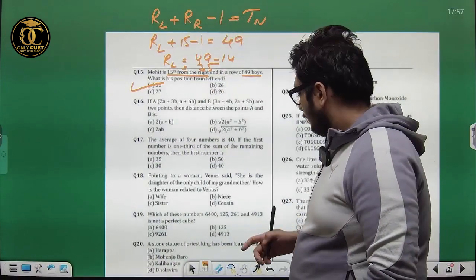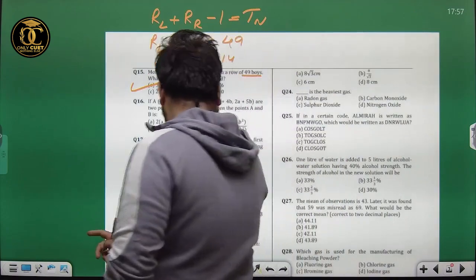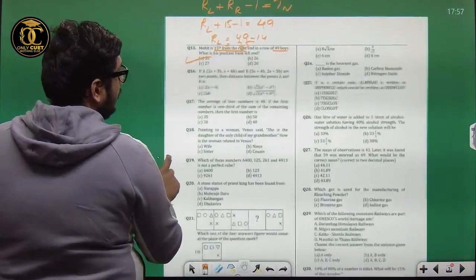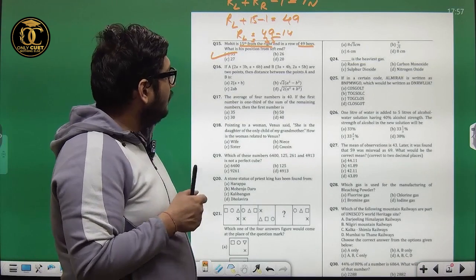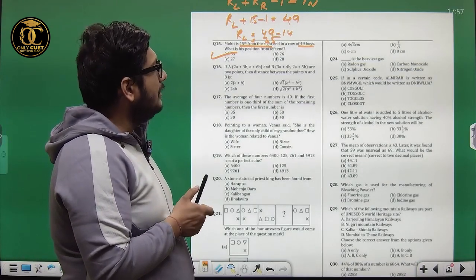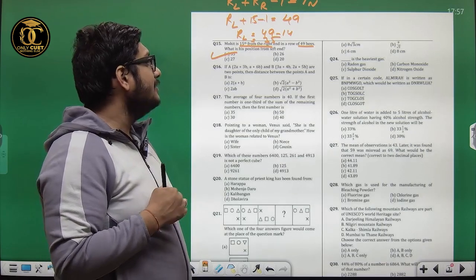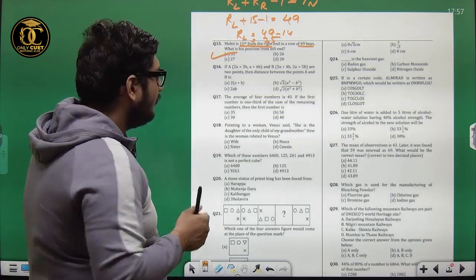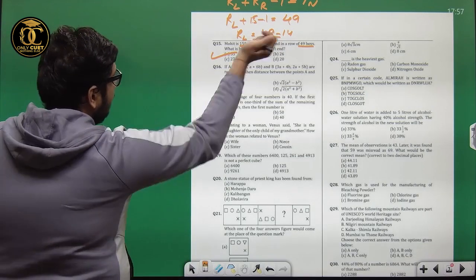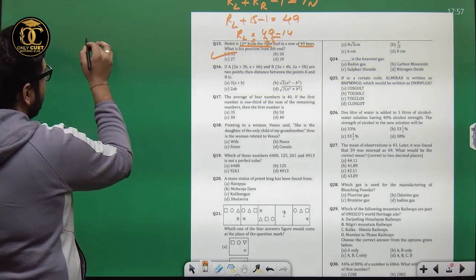Now looking at the next one, question number 6. It says if A is (2a plus 3b, a plus 6b) and B is (3a plus 4b, 2a plus 5b) are 2 points, then find the distance between point A and point B. Distance between 2 points we have to find. Clearly note, let me write down the formula.